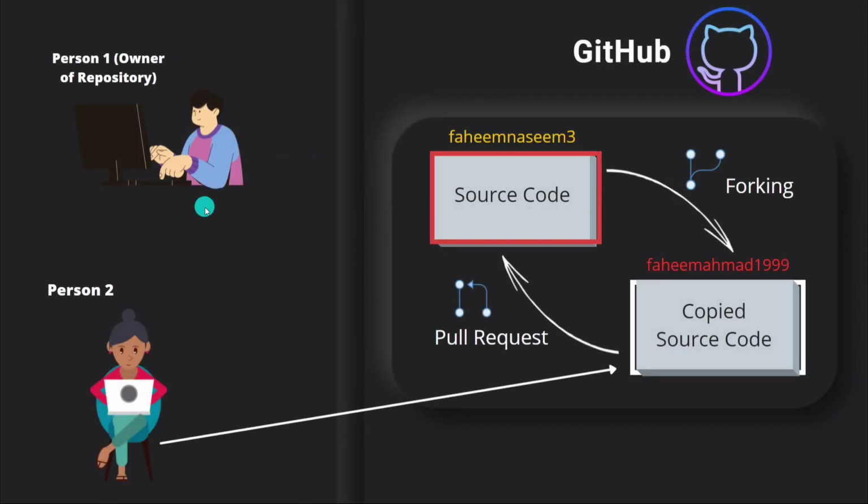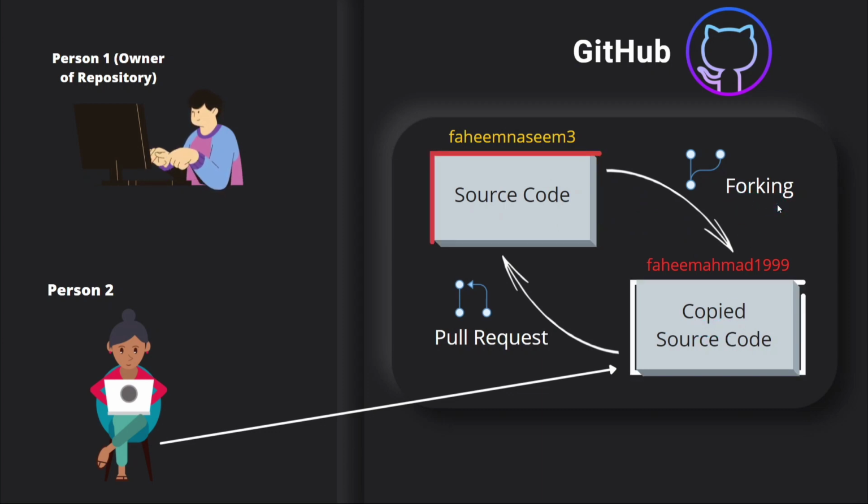Now let's assume this is another person with this username on GitHub. Let's say this person 2 is interested in this code that was written by person 1. He cannot directly change the source code in the repository. So first of all, he has to create a copy of this code on his account. Now, this process is called forking a GitHub repository.